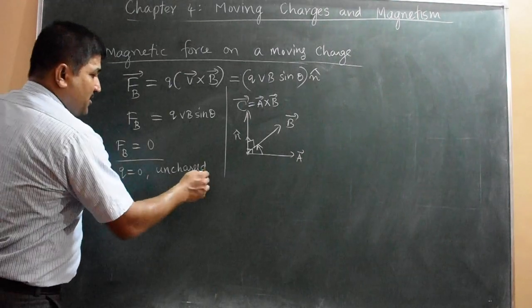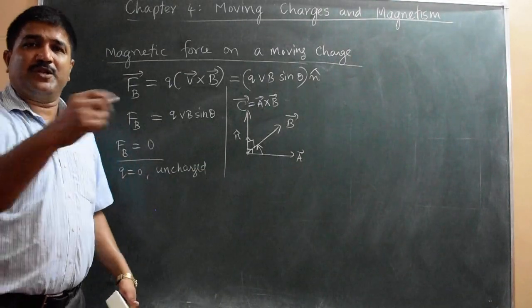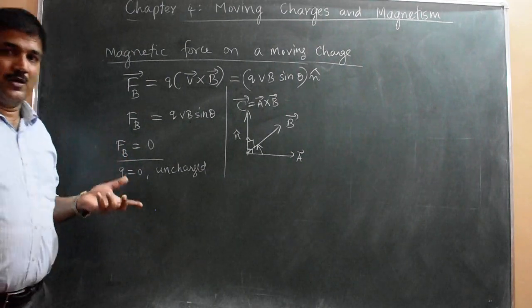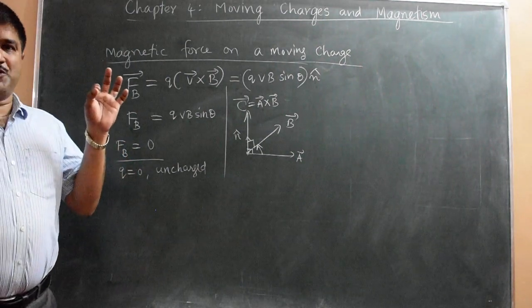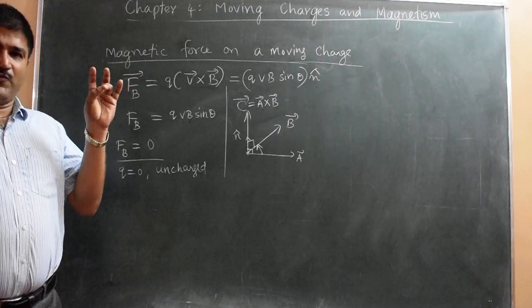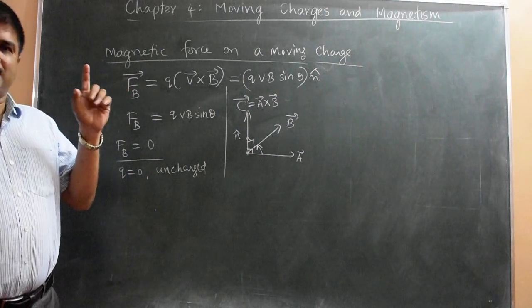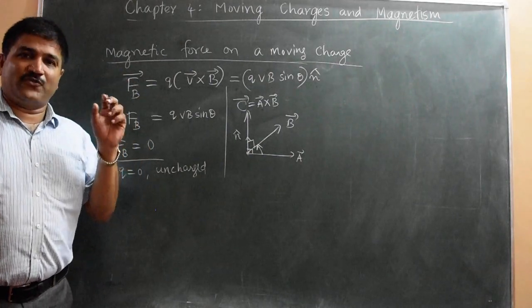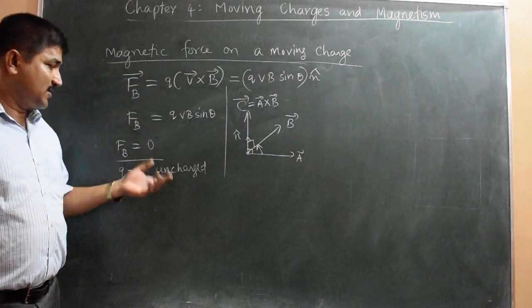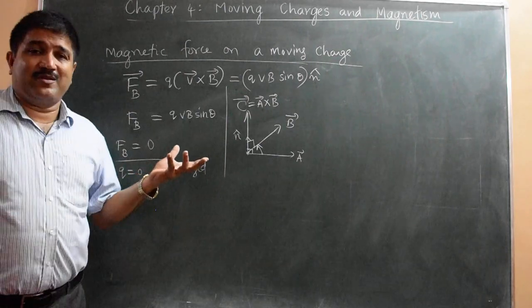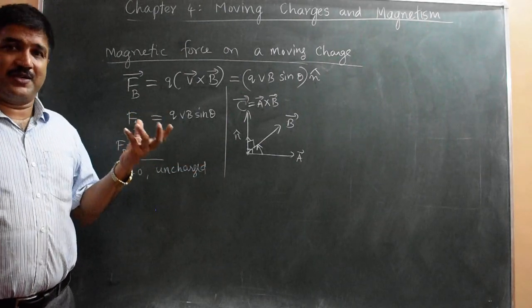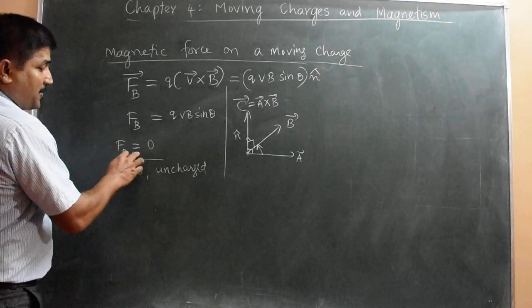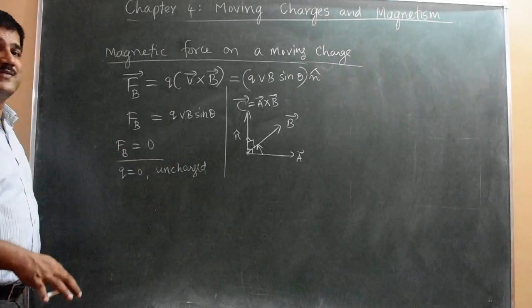So photon, neutron, etc., if they are made to move in the magnetic field, they do not experience any force. Whereas proton, positron, electron, alpha particle are all charged particles, they experience the force. A photon, the light particle, or the neutron, which is there in the nucleus, is also an uncharged particle. So in the case of an uncharged particle, the magnetic force on that particle is zero.